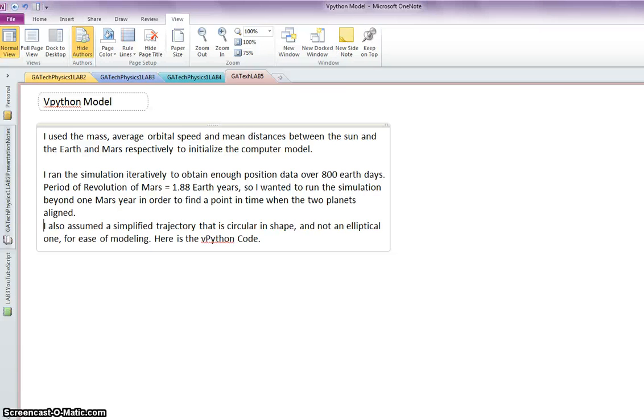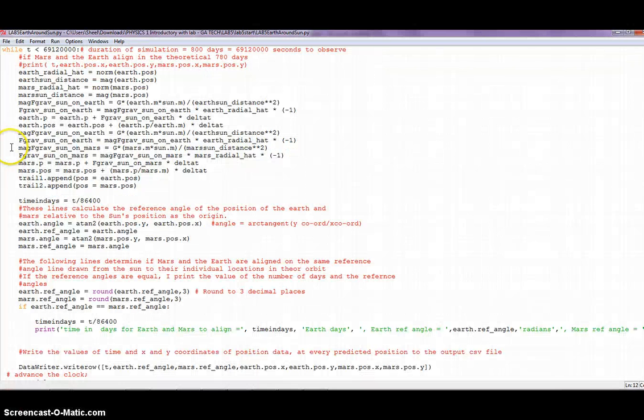Here's my VPython code. I shall not go over the entire code here, as I shall be uploading it for my peer evaluators to see. The only thing I can mention is that the positions of the Earth and Mars in their orbits around the Sun have been calculated per the same principles, Newton's universal law of gravitation, that we used in our black hole lab, so I won't discuss that in detail. What I would like to point out is the method I used to determine when Earth and Mars would align, if at all, during my simulation.